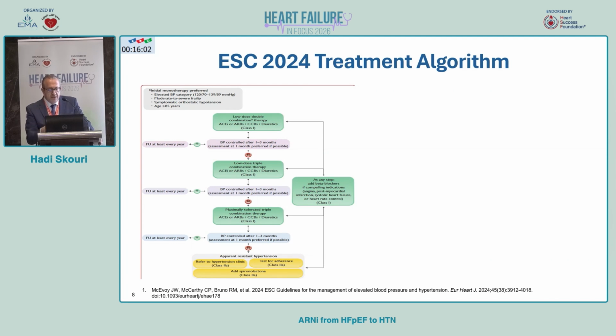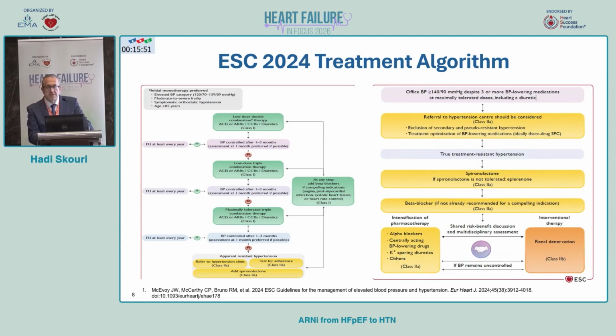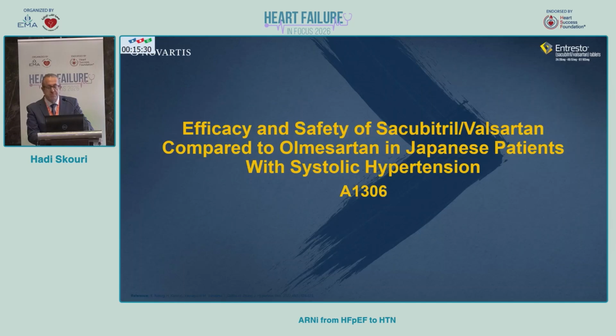Then, if resistant or not controlled, we can add other molecules, including beta blockers and aldosterone antagonists in cases of resistant hypertension, and even other molecules like alpha blockers, etc. But usually we are here, as well as worldwide, still with all the management in hypertension, not controlling blood pressure in these patients.